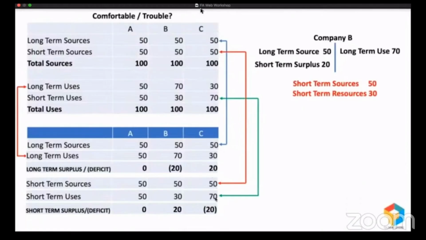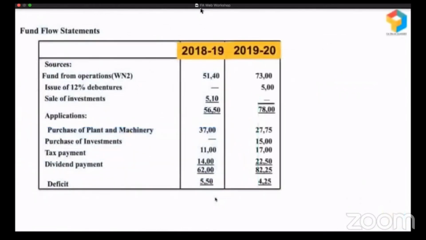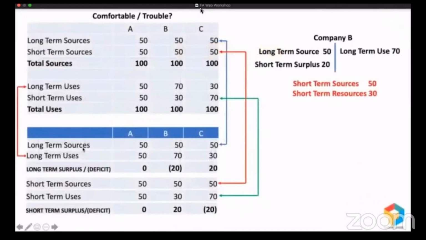Okay, right. So this statement which helped us to get more clarity is the fund flow statement. Let me give you a real life fund flow statement. It will look something like this. It's basically part of it. Look, here you have the sources and here you have the applications. Sources we basically call long-term sources, applications we call long-term uses, like what we have seen here.